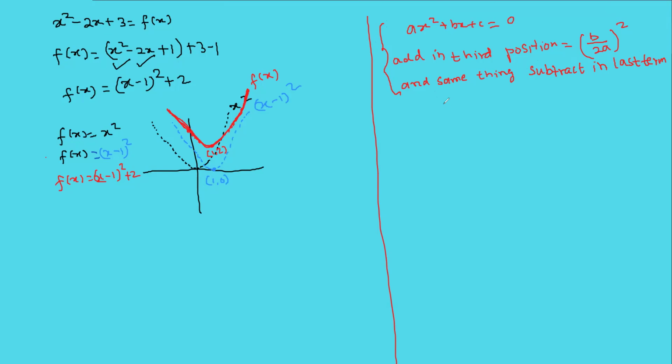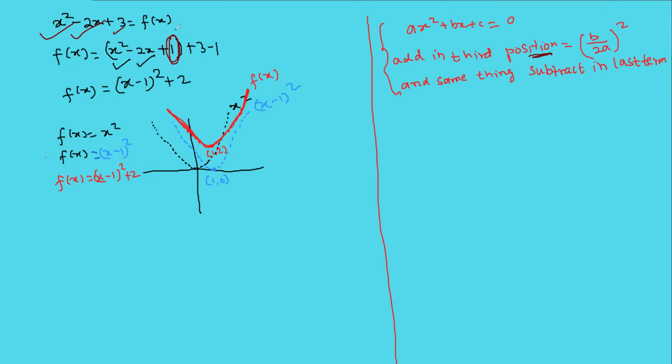Yeah, okay. So this is the method. This is the rule. What is the rule? Add in third position. What is the third position? This is the first position, this is the second position, this is the third position. So in the third position, what did you add? 1, right?